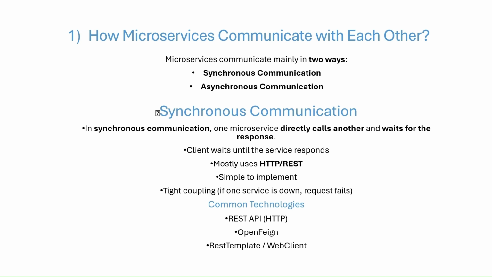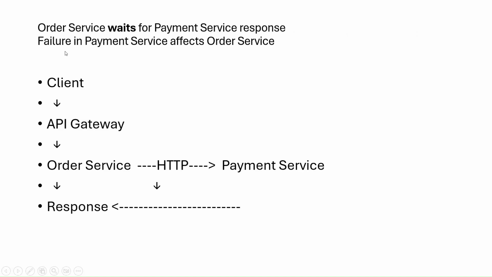Here you can see, let's suppose we have an order service and a payment service. If we are placing an order on a website like Flipkart or Amazon, once the order is placed we wait for the payment to respond. If the order service waits for the payment service, a failure in the payment service affects our order service. If the payment fails, you will not be able to place the order. So this is how synchronous communication takes place.